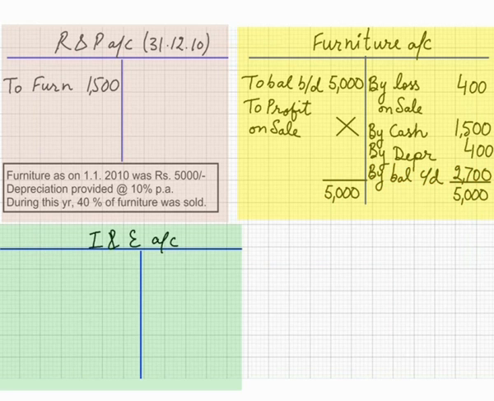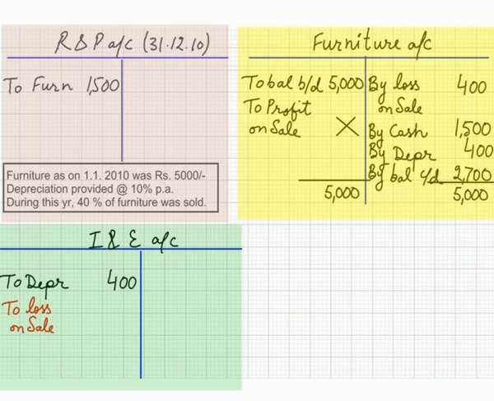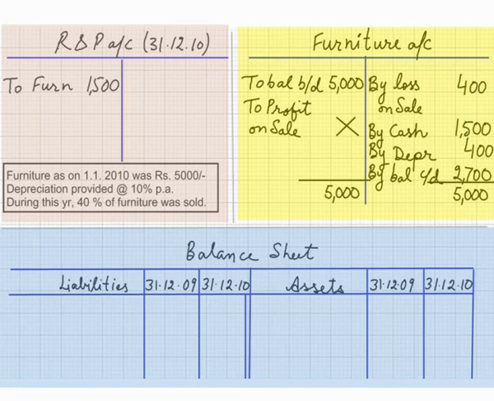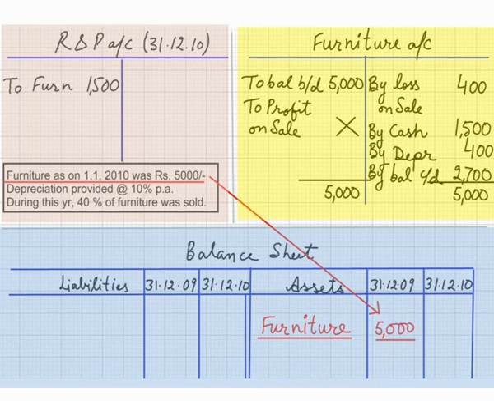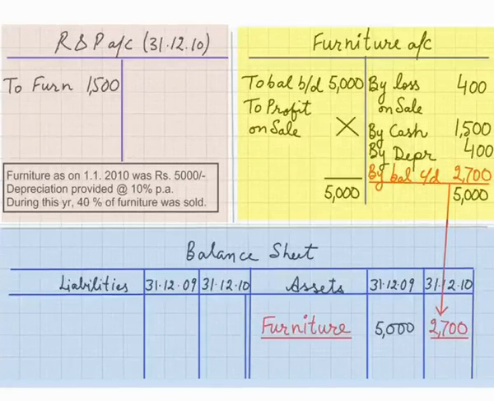And in the income and expenditure, two items will be shown on the debit side. To depreciation 100 plus 300, 400 rupees. To loss on sale, part number 1, 400 rupees. And on balance sheet, on asset side, furniture in the beginning 5,000 rupees as per additional information, and furniture at the end 2,700 rupees as per our furniture account.